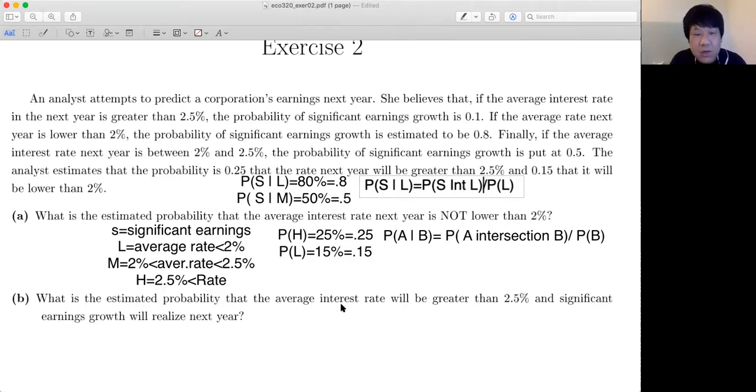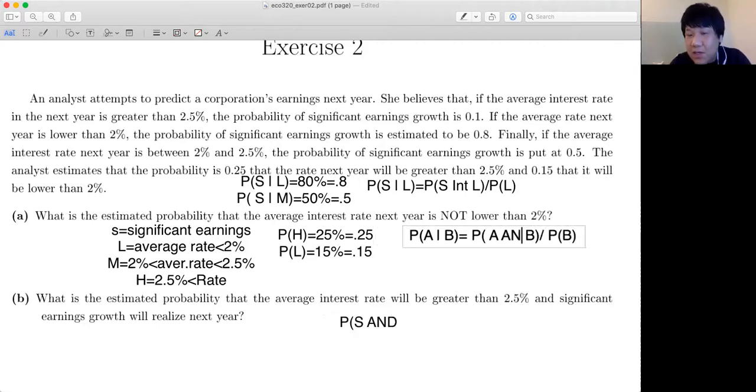So in other words, if you're looking at part B, I'm asking what is the estimated probability that the average interest rate will be greater than 2.5 and significant earnings. So for the second question, you can learn something like that. The probability that you are making significant earnings and, or this is like an intersection. I can either say "and" or "intersection," those are exactly the same words. But since in the slides I'm using a lot of intersection, the notation would look like that.